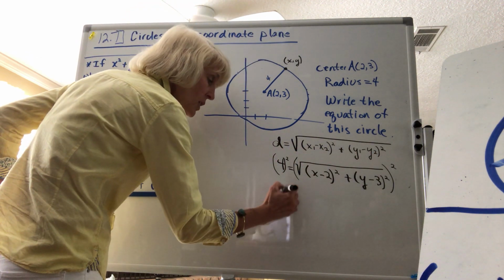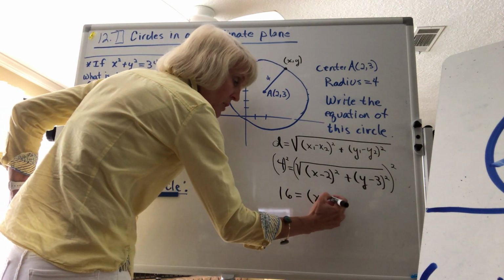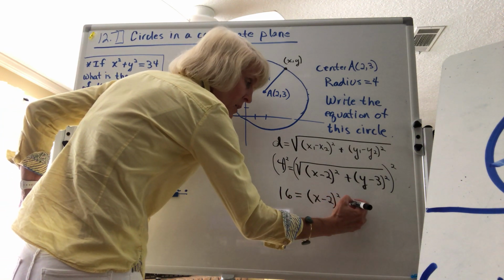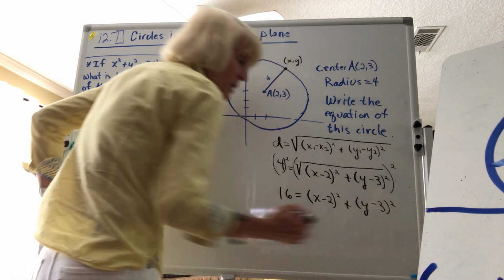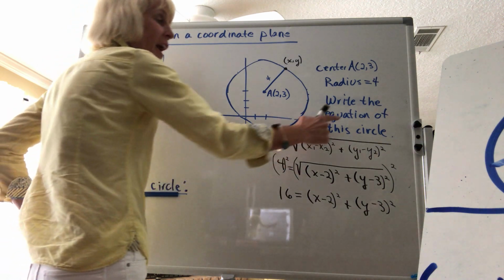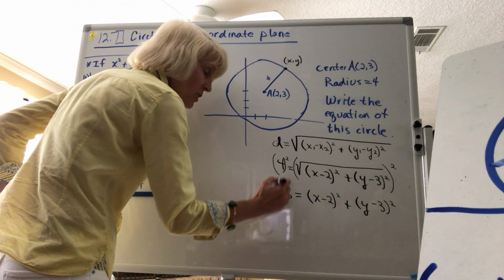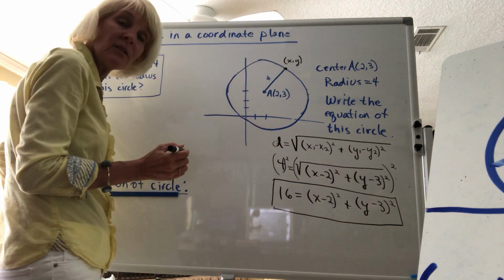So our answer is going to be 16 equals quantity x minus 2 squared plus quantity y minus 3 squared. So it's really just using the distance formula, and this is the standard form of the equation of our circle. That's all we have to do.